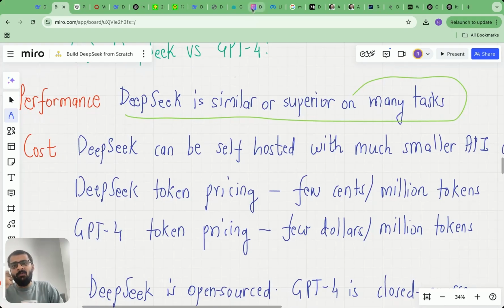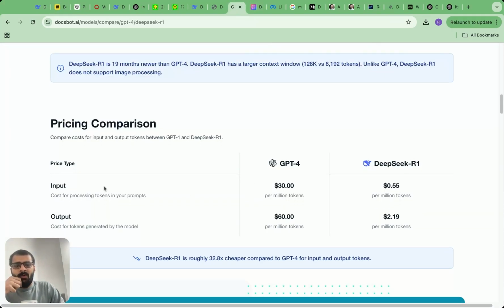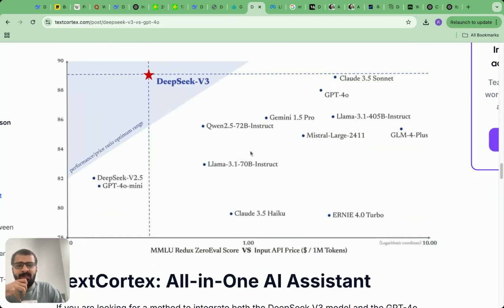So, let's say if I'm invoking a DeepSeek versus a GPT model, if you look at the pricing per million tokens, GPT-4 is around $30 and DeepSeek R1 is like $0.55. It's literally a fraction of the cost. In fact, you can even see the pricing here. On the x-axis, it's evaluation score or an equivalent of evaluation score rather, and on the y-axis, I have pricing.